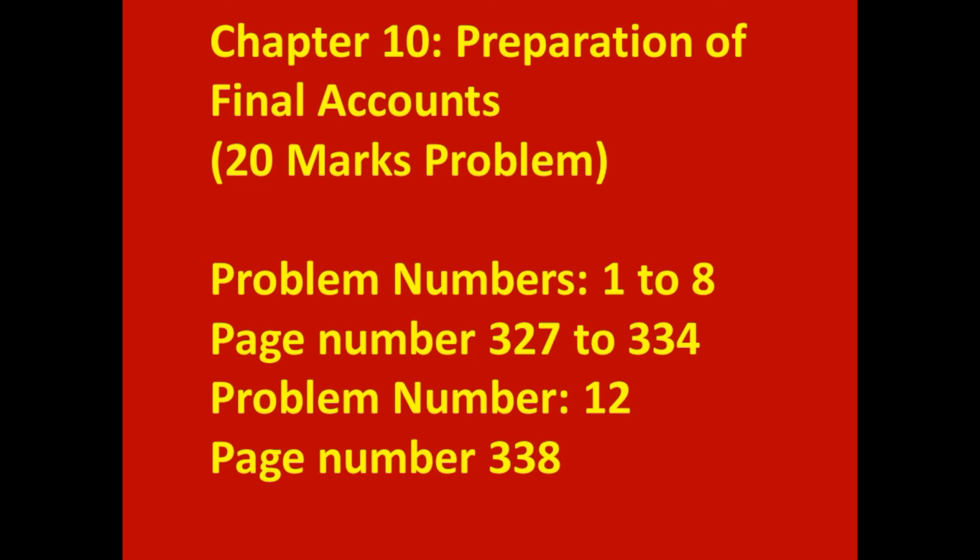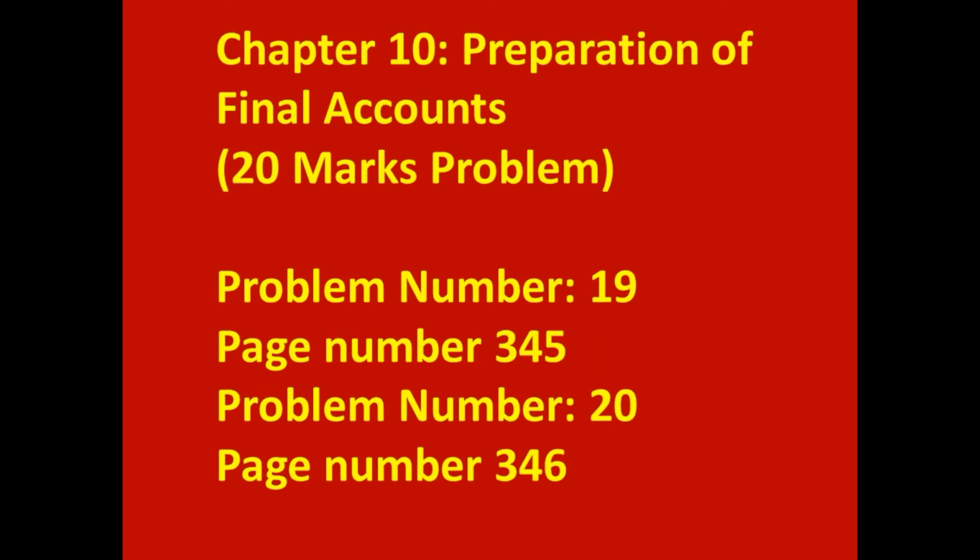Important problems are 1 to 8, textbook page numbers 327 to 334. The 12th problem is important, page 338. Next, the 19th problem is on page 345 and the 20th problem is on page 346.